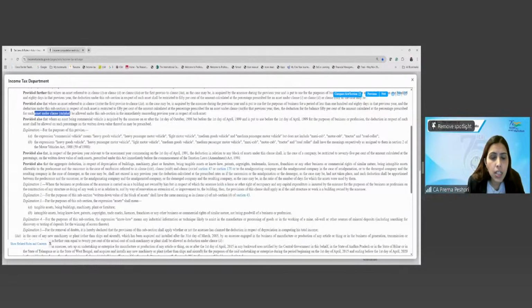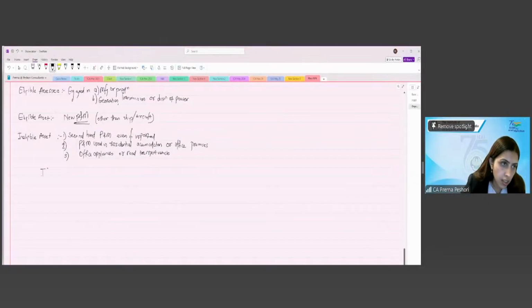So what does this mean? That if plant and machinery is put to use for less than 180 days, then additional depreciation is restricted to 10%, right?